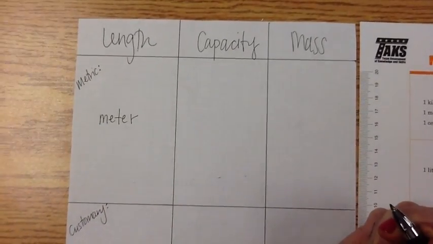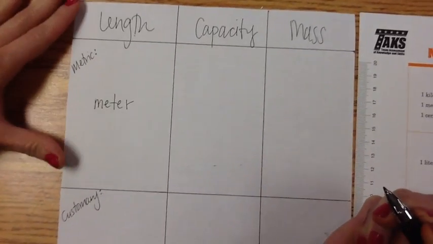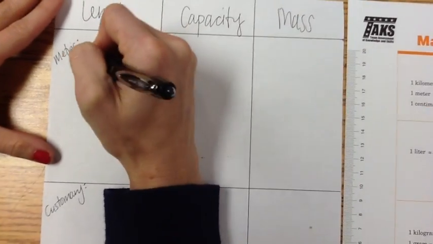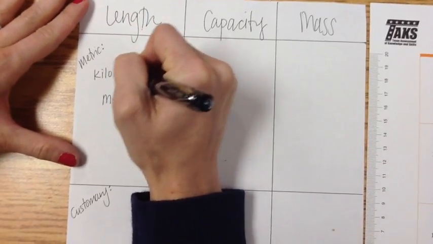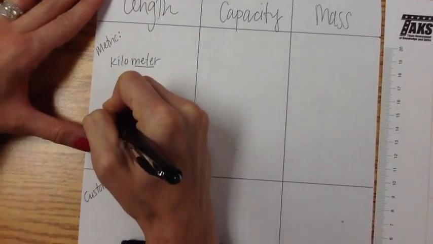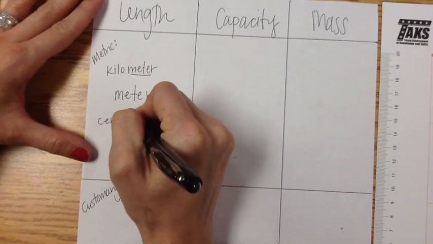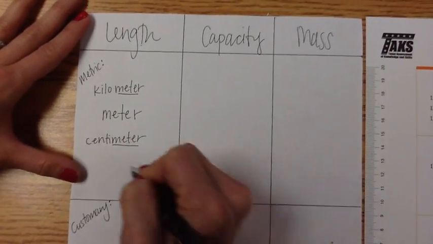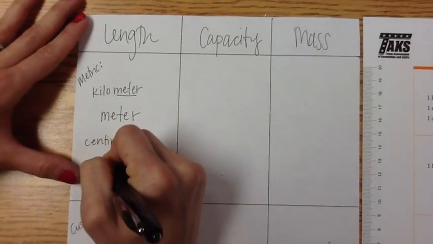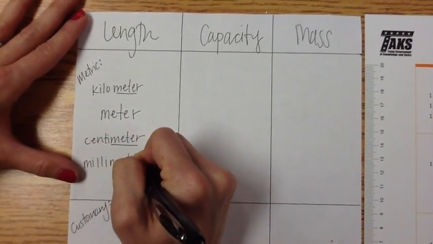And then we could adjust the meter. We could have kilometer or centimeter. Millimeter would be a good one. Those three are the big ones that we work with a lot, for the most part.